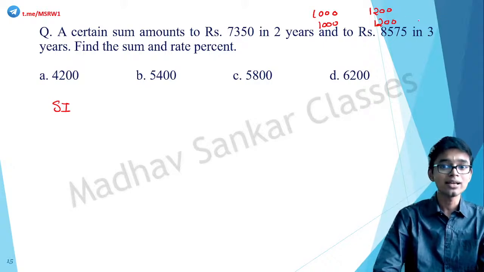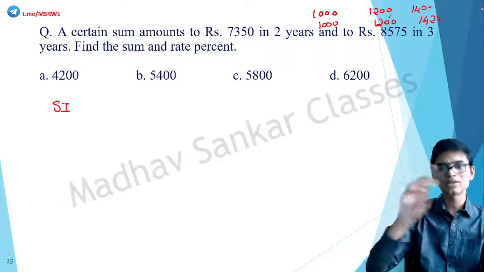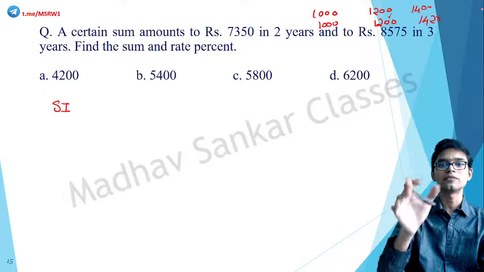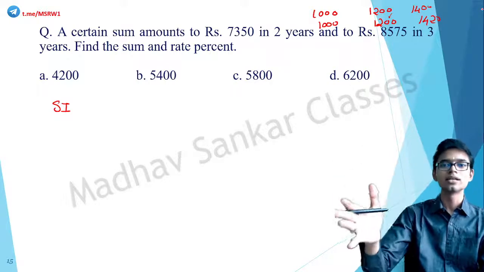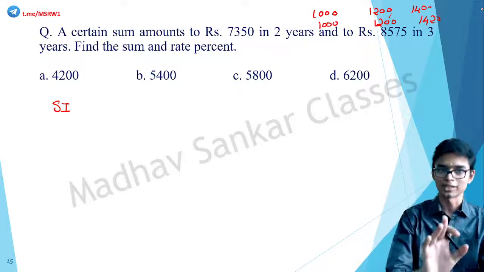At the end of the second year, this would be the principal, so the value would be slightly different. Here it might be 1,400, but here it would be 1,400 and something, a different value. But for the first year, it remains the same only. So simple interest and compound interest will be the same if it is compounded annually. So that is the principle that we are going to use here.